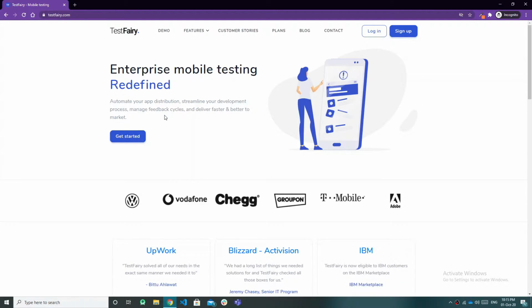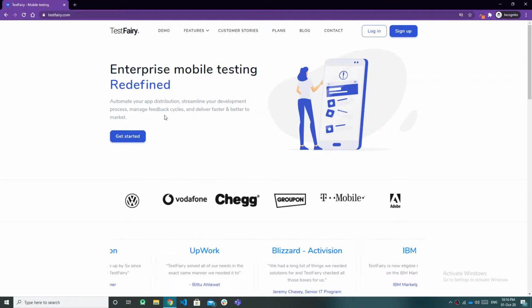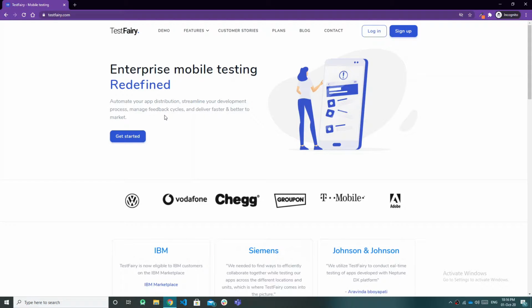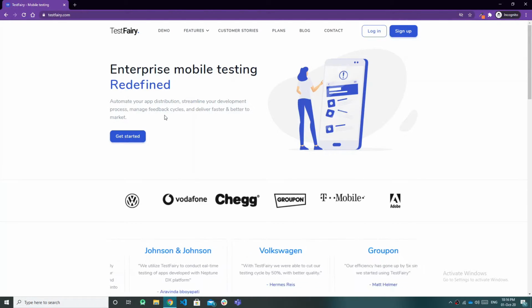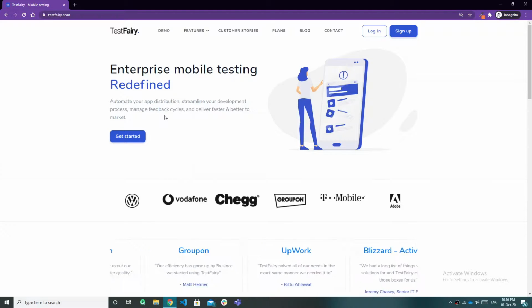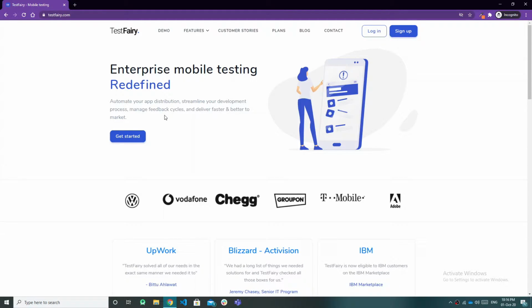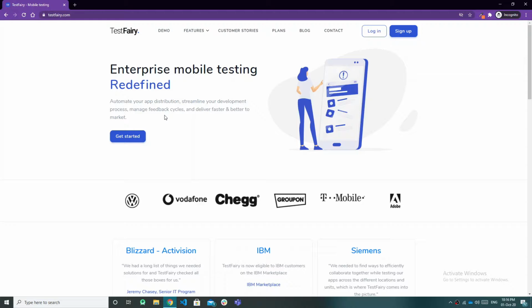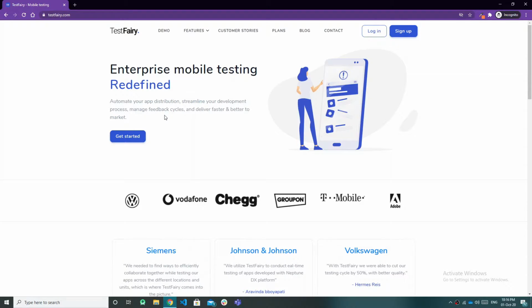So you can give them updates to the app easily, like a Play Store, or you can get crash analytics from there, and you can also analyze the app's analytics, like what the user is doing, how much time they spend in the app, whether they are facing issues or not, and how smooth the app is going. TestFairy records those sessions and gives you that performance data and everything. So these are all the features.